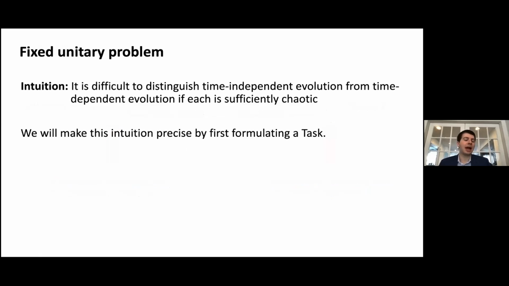So let me now present a problem for which we can find such an exponential advantage between incoherent and coherent access. The intuition for this thing called the fixed unitary problem is that it's difficult to distinguish time-independent evolution from time-dependent evolution if each is sufficiently chaotic. And we're going to make this intuition precise by first formulating a task.